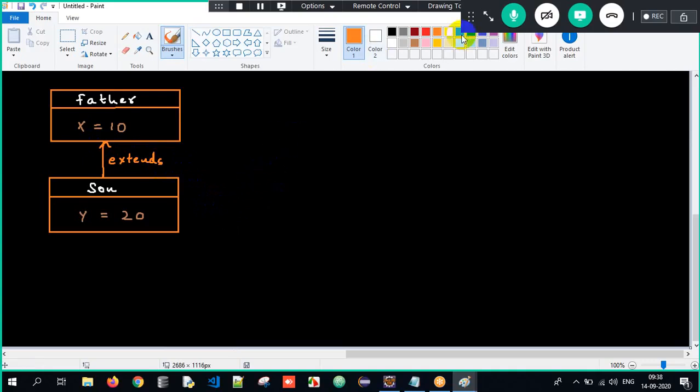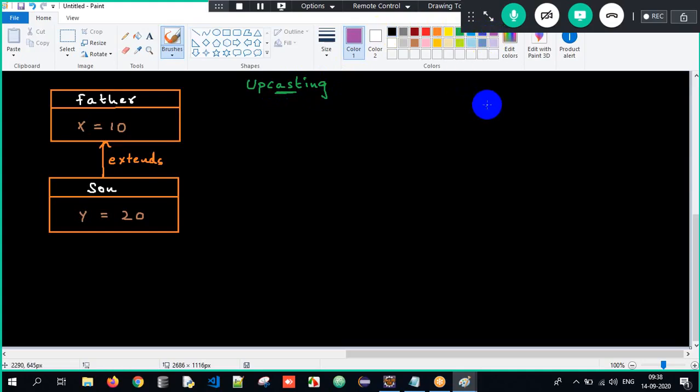Perfect. Now we are supposed to understand something called upcasting. What is upcasting? I will tell you. Guys, there are two classes. Father is the superclass, Son is the subclass, because they have an is-a relationship between them, that is the extends keyword. Now, what do you mean by upcasting?